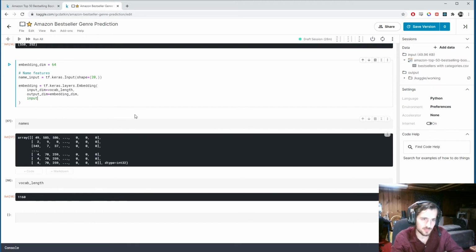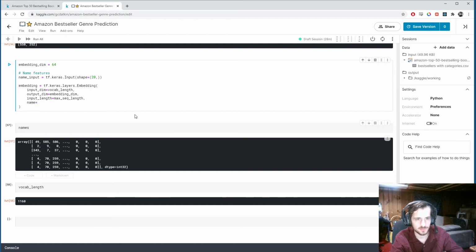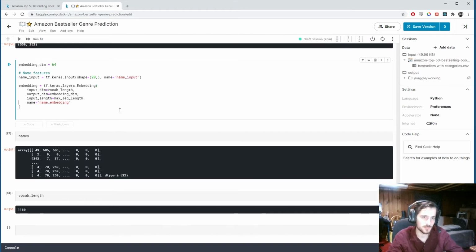And then we also need an input length, which is going to be our max sequence length, which is 20. Why don't we just give these names as we go. We'll call this name embedding, and we'll also give this one a name, name input. We're going to pass in name input to embedding, and we will flatten that.